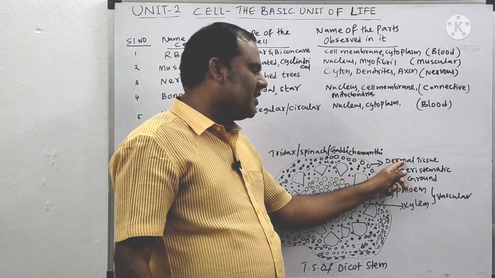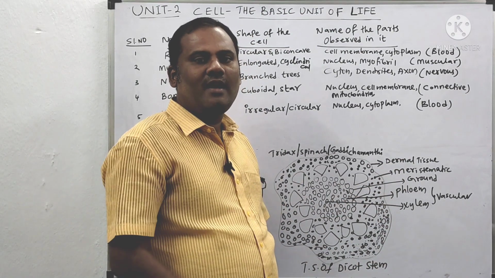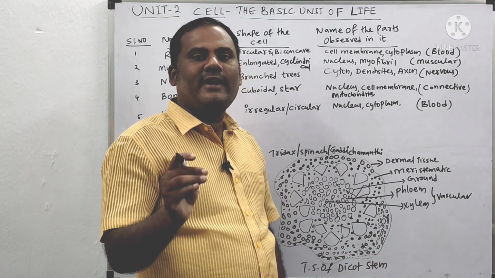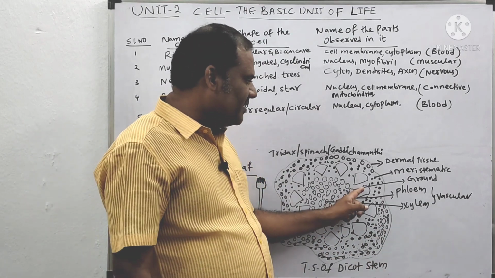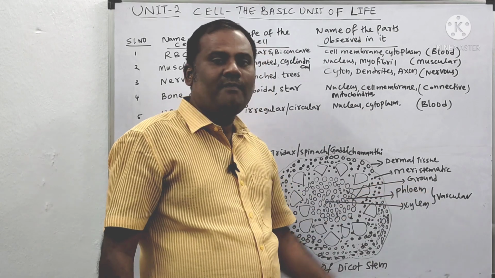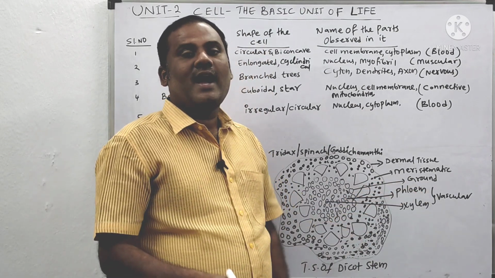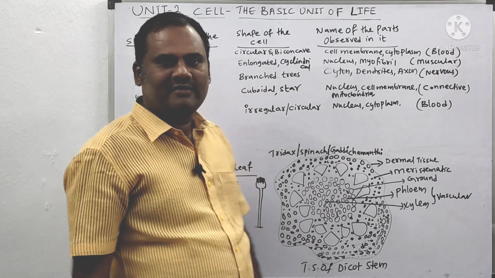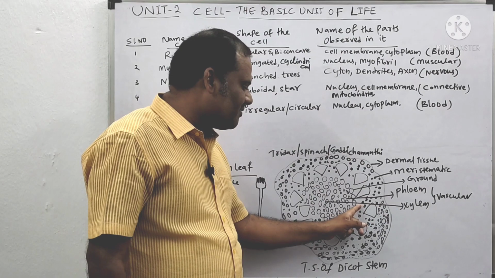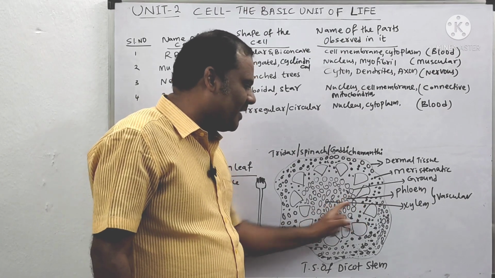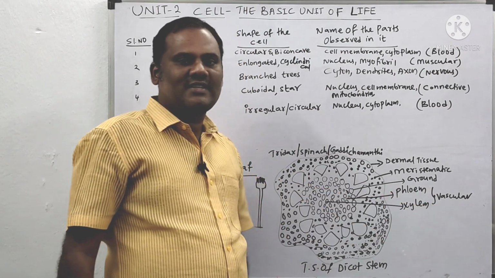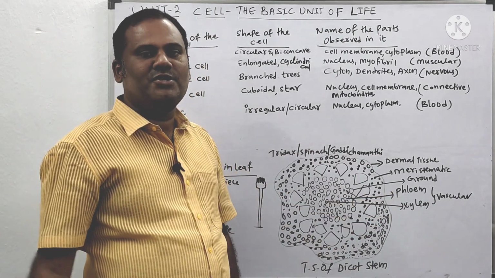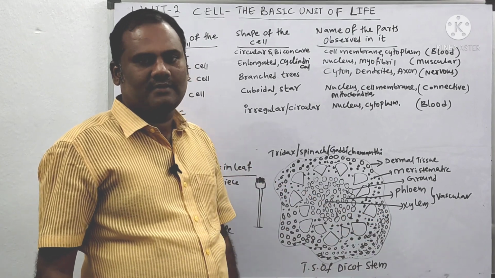The outermost cells come under the dermal tissue, which gives protection for the plant tissues. Next, you take meristematic tissue, that is useful for the growth and development of the plant. Next one is the ground tissue. This ground tissue is useful for packing of other materials and for photosynthetic activity, giving flexibility and rigidity to the plant cells. Various functions are there. And the last one, the fourth type of tissue, is phloem and xylem. Phloem and xylem are collectively called vascular tissue. Phloem tissue is useful for conduction of food materials, whereas xylem tissue is useful for conduction of water and minerals.